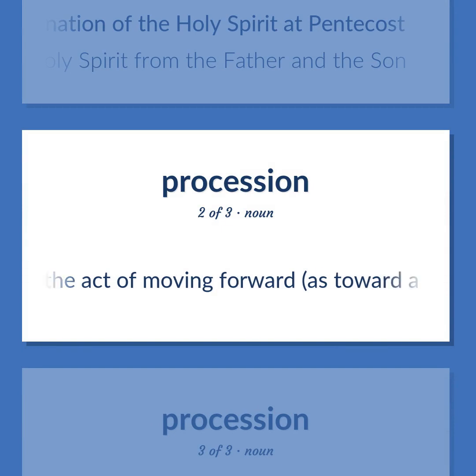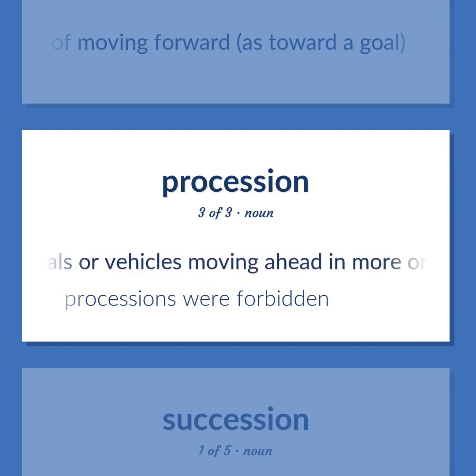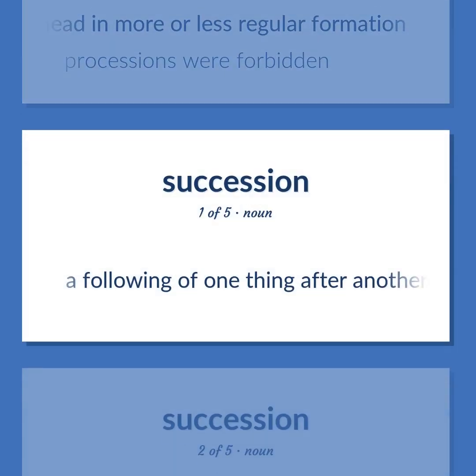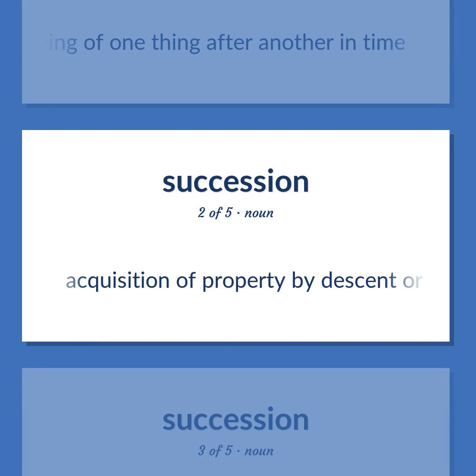The act of moving forward, as toward a goal. The group action of a collection of people or animals or vehicles moving ahead in more or less regular formation. Processions were forbidden. A following of one thing after another in time. Acquisition of property by descent or by will.